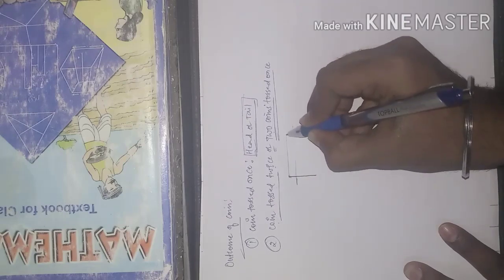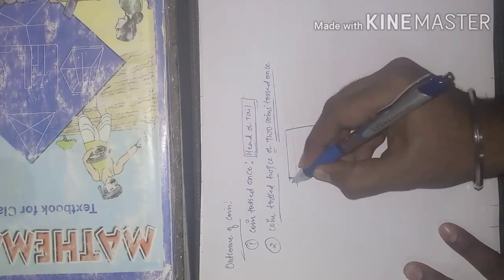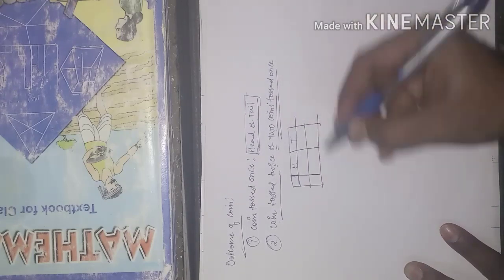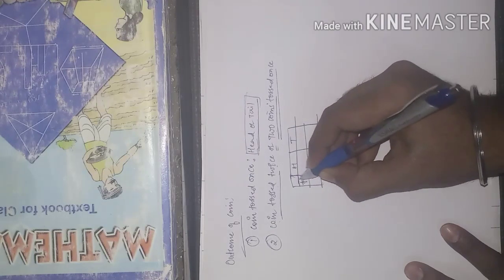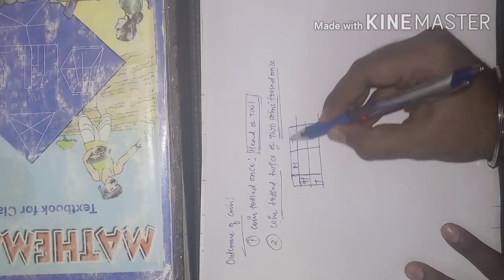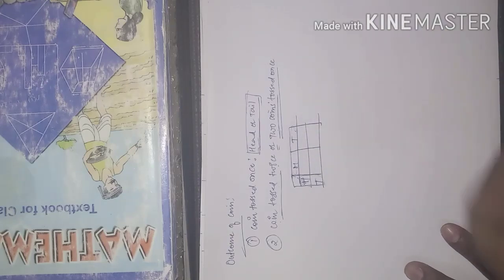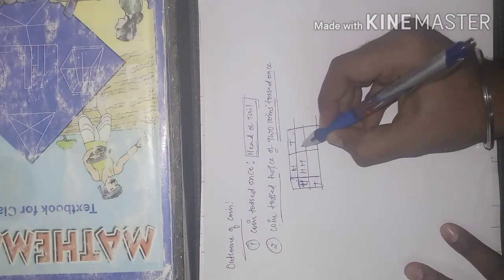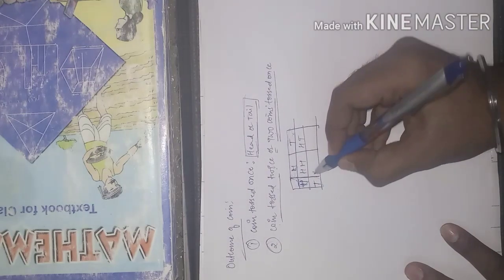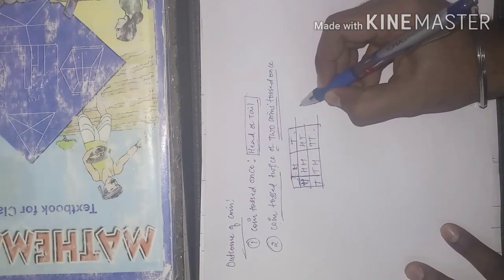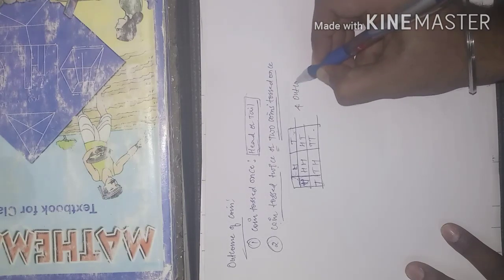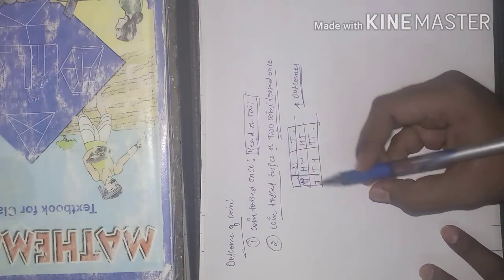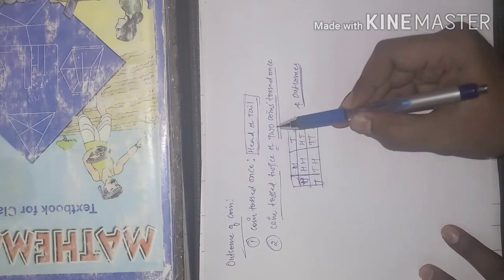Okay, so make a table of that. Head I will write here and tail. See, this is one coin outcome and this is one more coin outcome. So head head it comes, and head tail, and tail head, and tail tail. So how many outcomes do we have? We have 4 outcomes. So this is about the coin tossed twice or 2 coins tossed once.